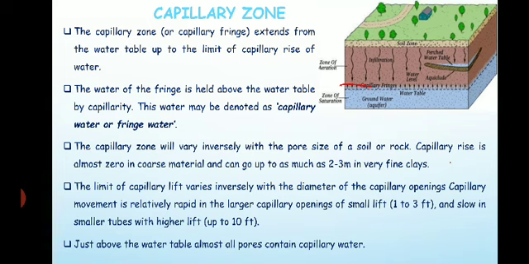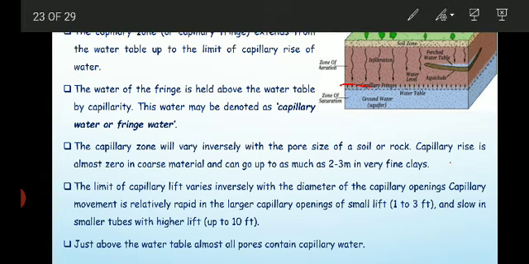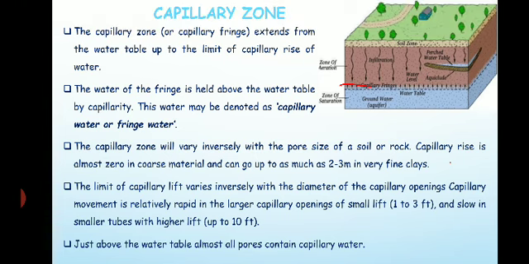That is important. If the material is coarse grained and the pores are very big, the capillary action will be zero, and if it is very fine, capillarity will be more. So this is the capillary zone. These are the three zones in the zone of aeration: the soil water zone, the intermediate vadose zone, and the last one, the capillary zone.